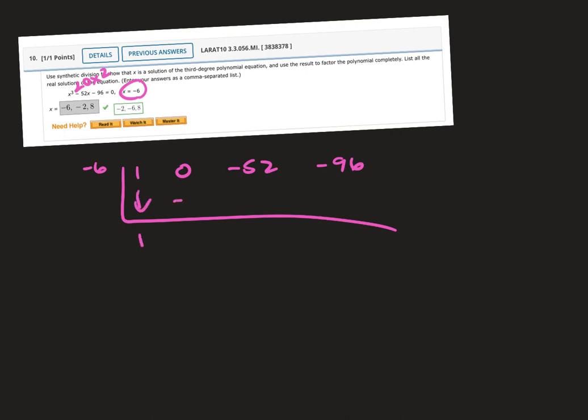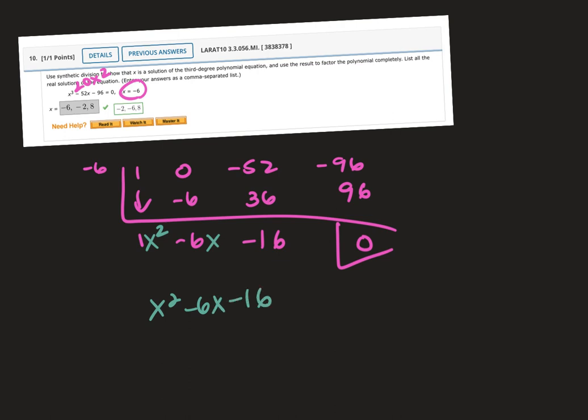Bring down the 1. Multiply, put it in the next column. Add it. Multiply it, put it in the next column. -16, multiply it, put it in the next column, +96, remainder 0. Again, that should be a remainder 0 or something's wrong. -6 gets the x, 1 gets the x squared, and then factor it.